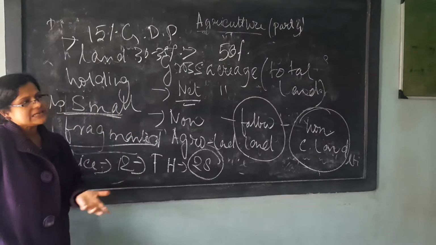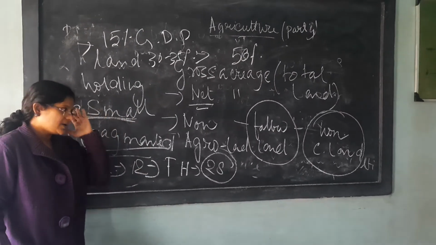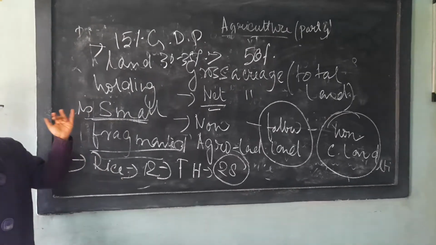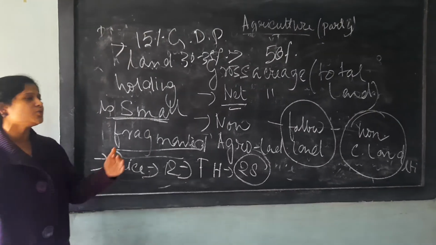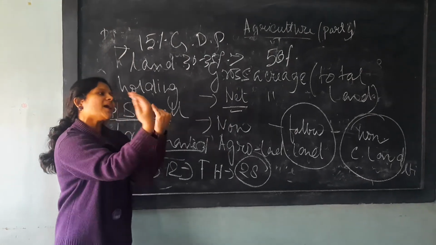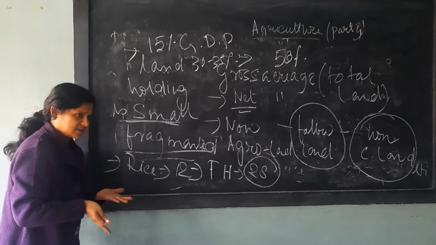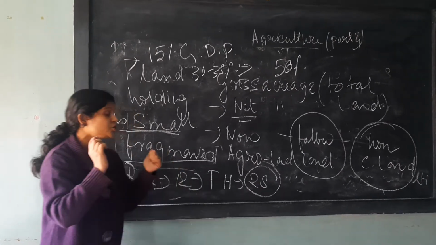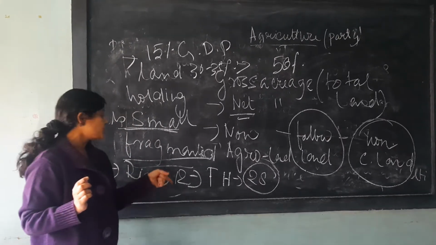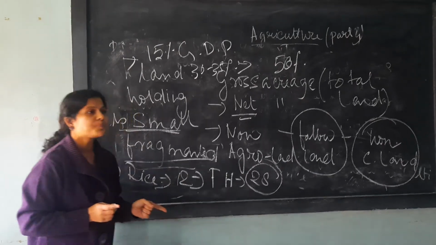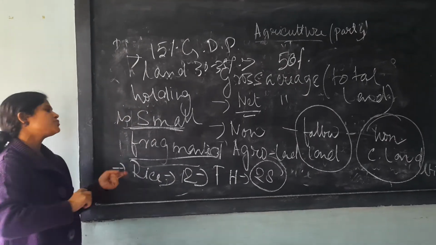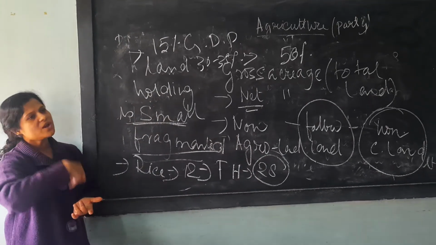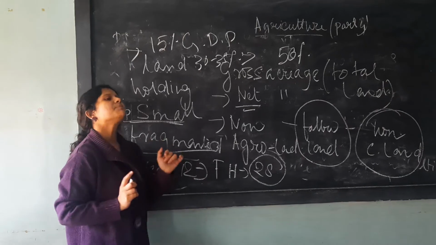Whatever other facility they have given, that is a different part, but this is the biggest part. What the government is trying to do is centralize the selling system. That is good, but the thing is this, the farmer will not get the minimum support price because they will be forced to sell their product to the big farmhouse, and whatever price they offer, they have to accept. This is the biggest problem.